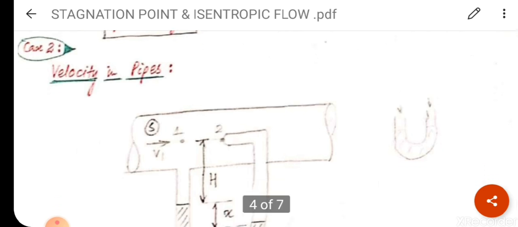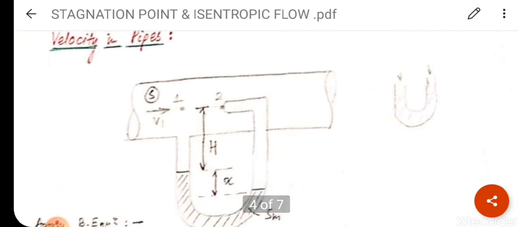or to find out velocity in pipeline and pipe flow. So see this diagram again. Here is the arrangement, and here a differential manometer is fitted in the pipeline. Due to pressure difference, there will be deflection in the manometric fluid. Here the relative density of manometric fluid is denoted by SM, and S is the relative density of water. V1 is the flow velocity.